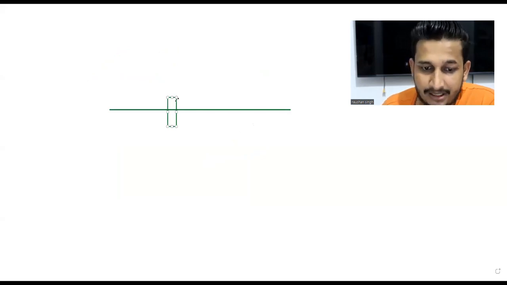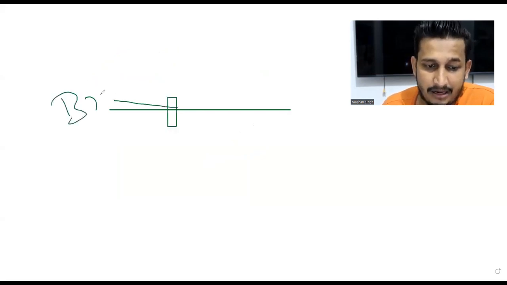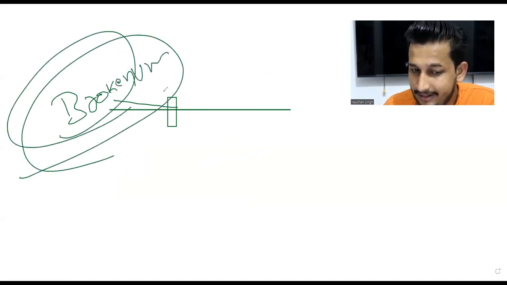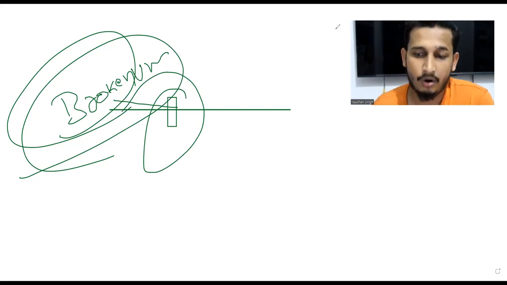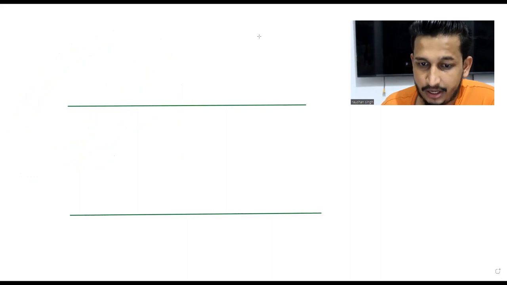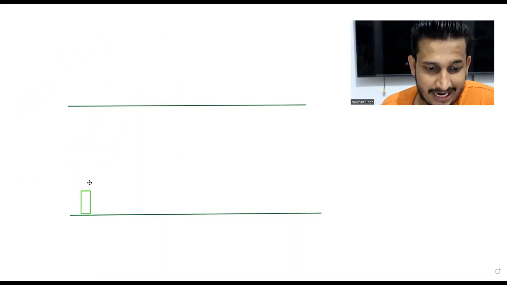At times, people consider, as soon as this is a resistance, as soon as the candle is closing upside, that this level has been broken and market will go up. And here they get stuck. So let's understand what is this breakout thing. Obviously, the prices will not keep on moving between the support and the resistance line. Then it will be just a sideways market, right?